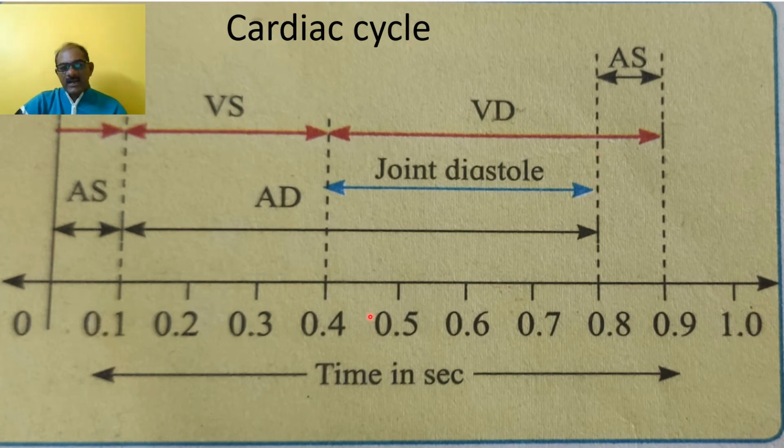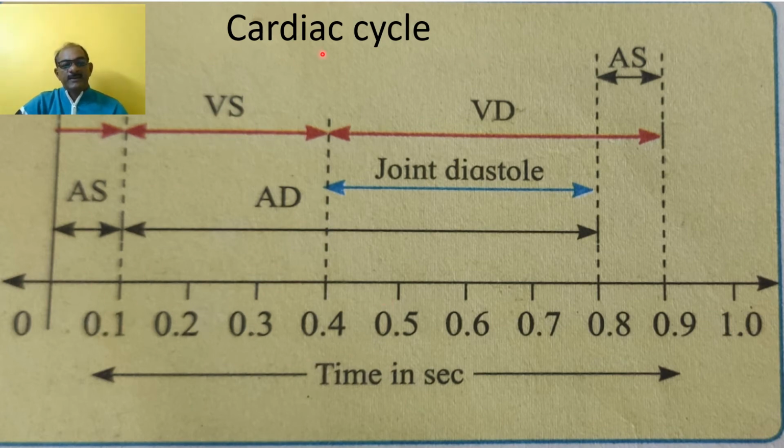It lasts 0.8 seconds for each heartbeat, and in this 0.8 seconds it includes systole and diastole conditions.